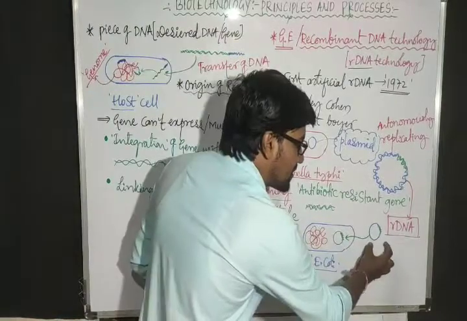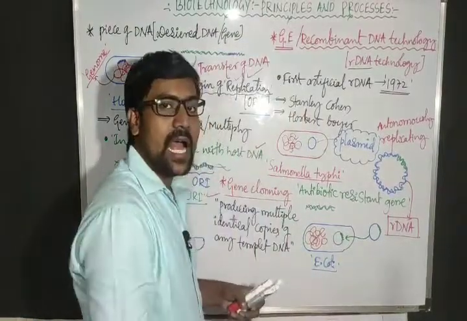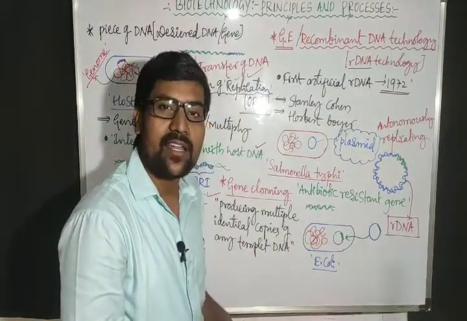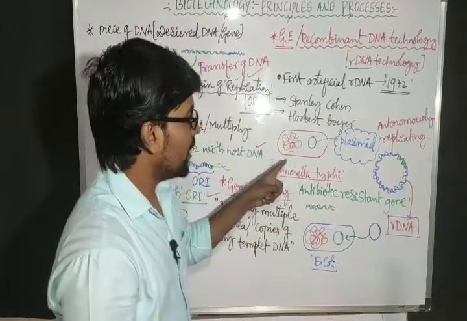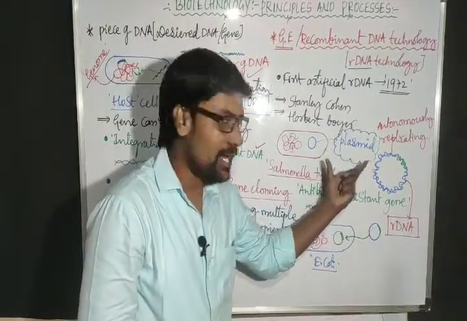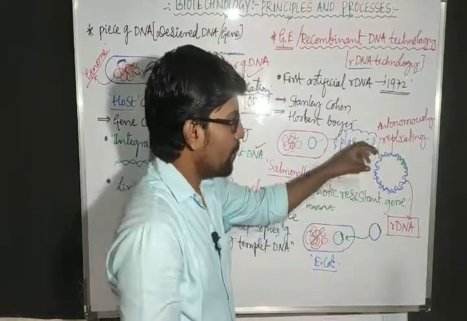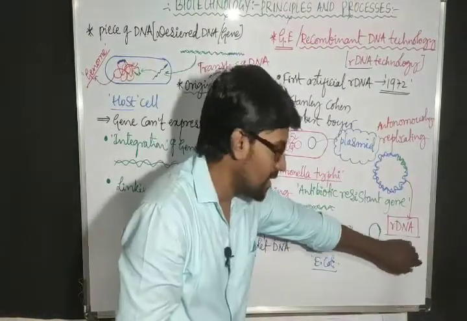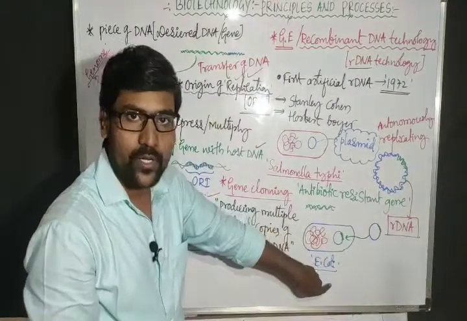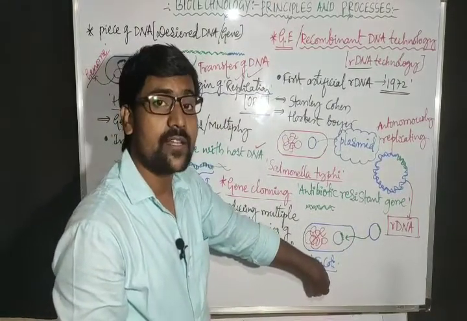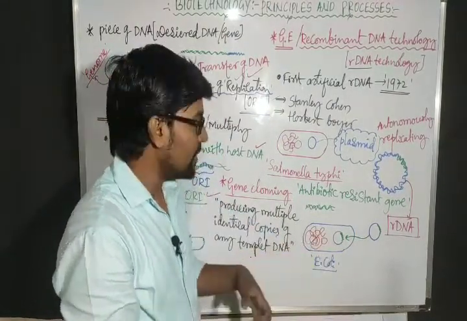So this is the first rDNA. And for construction of the first rDNA, what did they use? They took one plasmid from the Salmonella typhi bacteria, and they took one antibiotic resistance gene, and they mixed both. That becomes rDNA. The rDNA was introduced into one host. What is that host? The E. coli cell. Why did they take the E. coli cell?